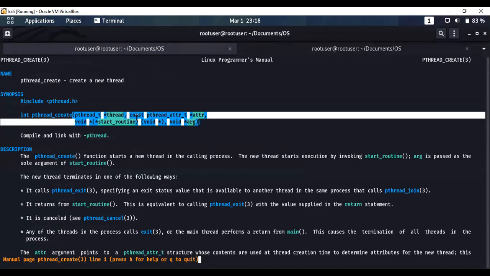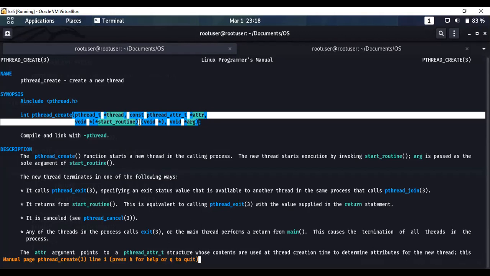The first parameter is the pointer to the pthread_t variable. The second parameter is the attributes which we need to pass while creating a thread, and by default it is set to NULL. The third parameter is the task or the function for which a new thread has to be created.